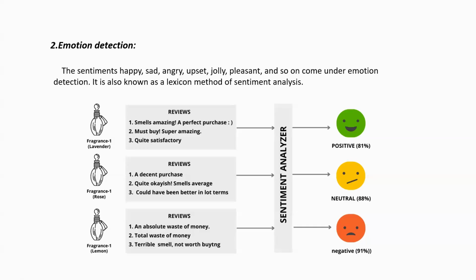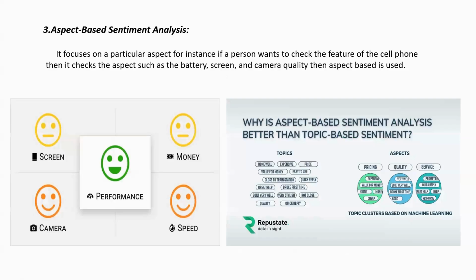So like that, it gets all of the negative comments. We get 91%. Okay, so according to the percentage and the emoji, it generates a review. That's how the sentiment analysis will work.